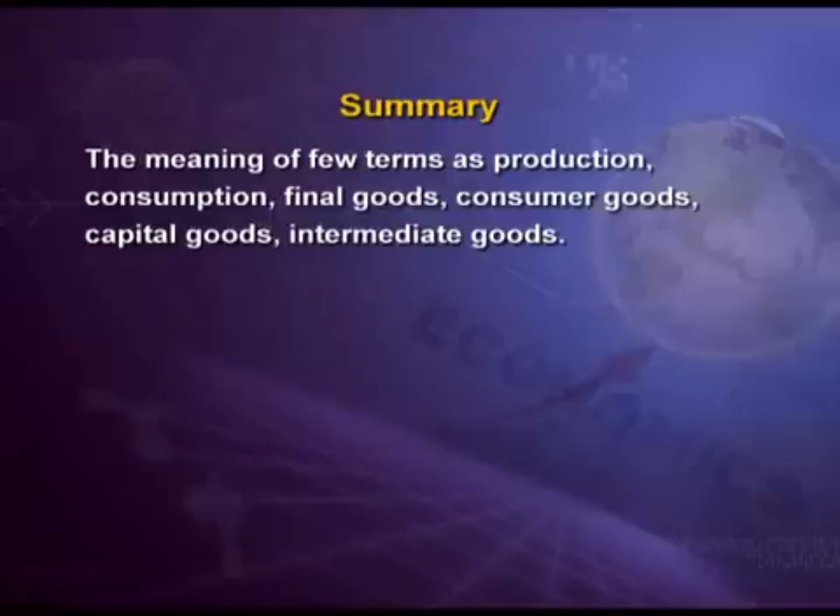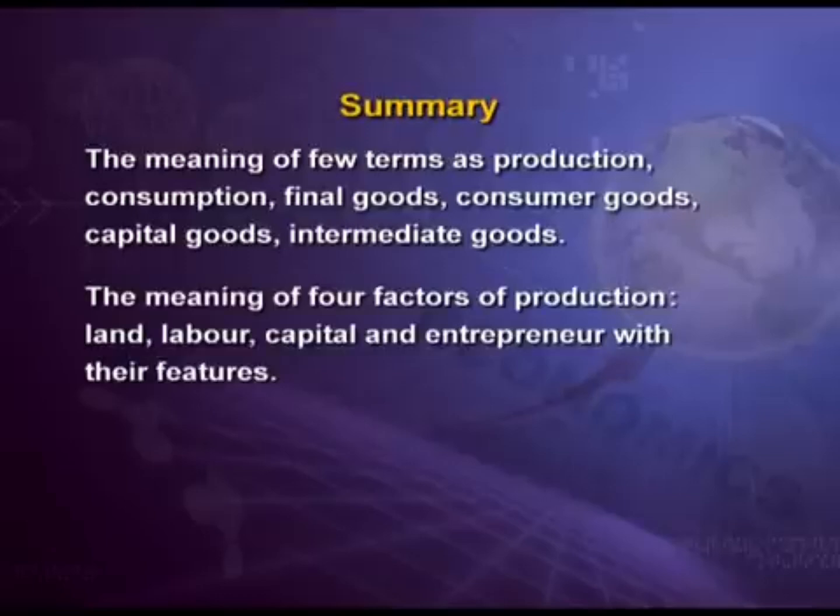So, it all was for today. Let's revise what we have done today. We started with the meaning of few terms as production, consumption, final goods, consumer goods, capital goods, intermediate goods, etc. Then, the meaning of four factors of production with their functions: land, labor, capital and entrepreneur.